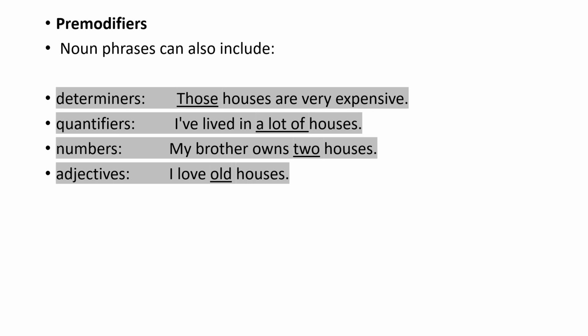Similarly, we have other quantifiers like much, many, and similarly two houses, again two is a number and it can be a part of a noun phrase. And then we have adjectives. So this is how different pre-modifiers make up a noun phrase.